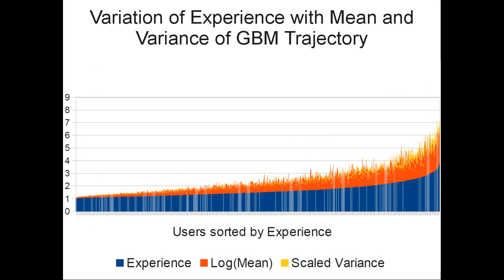From the Geometric Brownian Motion trajectories of the users, we can derive interesting insights. For instance, we can find out that experienced users progress faster than amateurs and also exhibit higher variance.